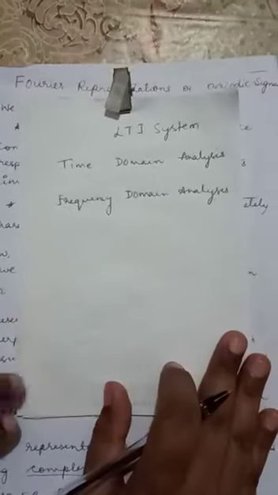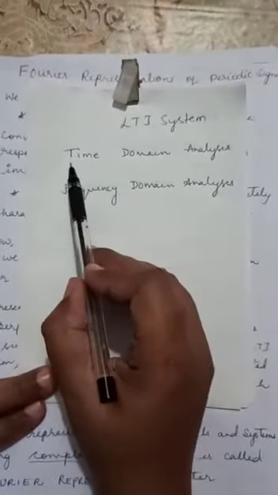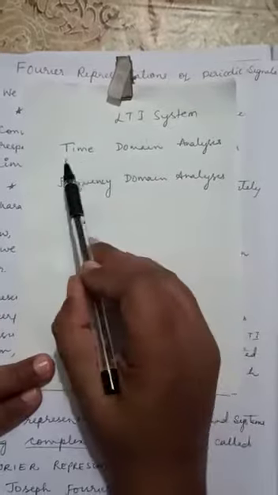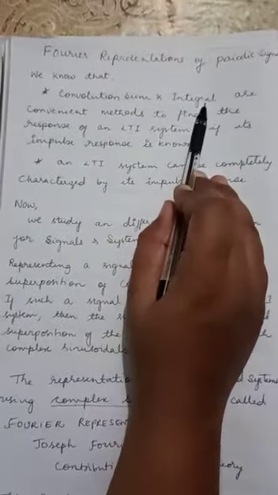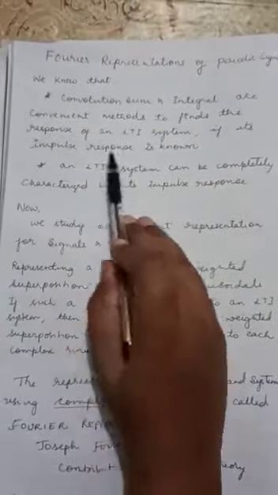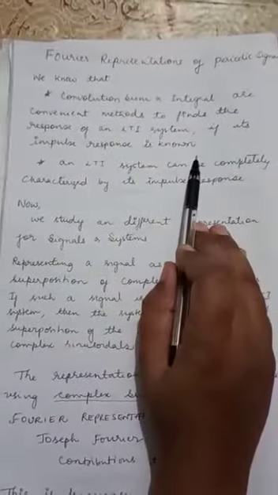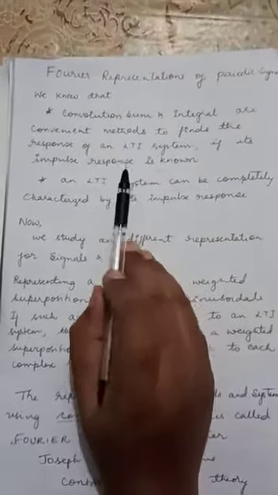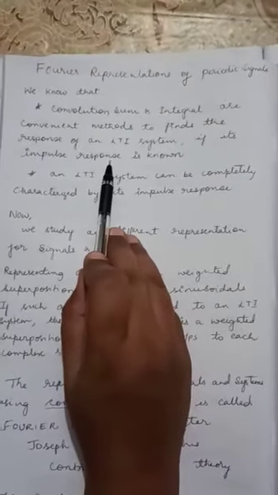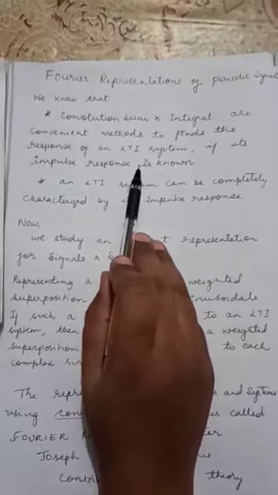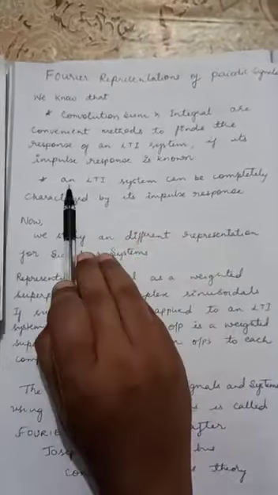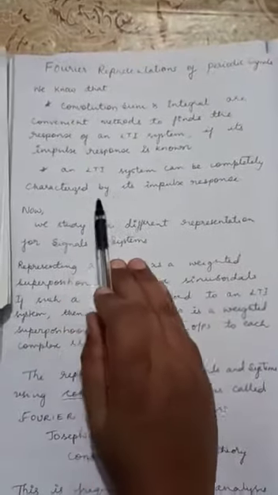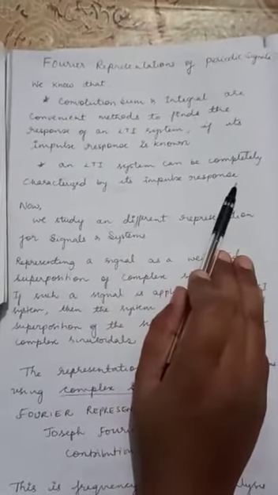Dear students, till now for an LTI system we have learnt the time domain analysis. Time domain analysis is with respect to your convolution sum and convolution integral. These two methods are for time domain analysis. In the time domain analysis, an impulse response of the system was given. Using the impulse response and an arbitrary input, we used to find the output of an LTI system. That means an LTI system can be completely characterized by its impulse response.